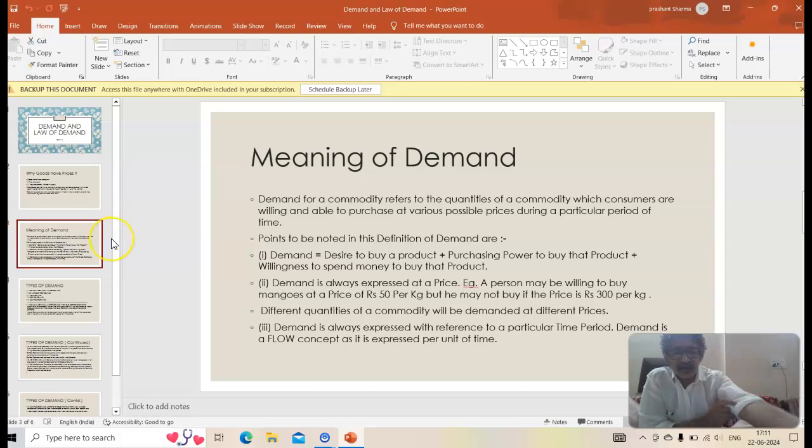Third, demand is always expressed with reference to a particular time period. Demand is a flow concept as it is expressed per unit of time.